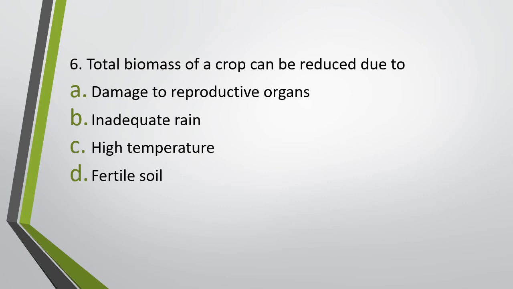Question number 6. Total biomass of a crop can be reduced due to damage to reproductive organ, inadequate rain, high temperature or fertile soil. Total biomass of a crop can be reduced due to. Correct answer is option A, due to damage to the reproductive organs.